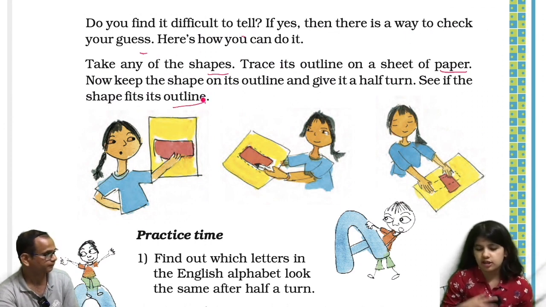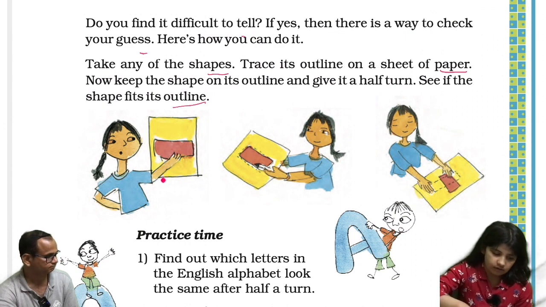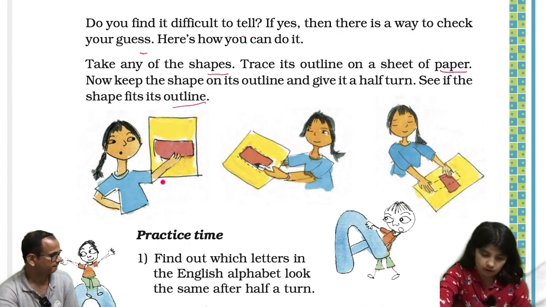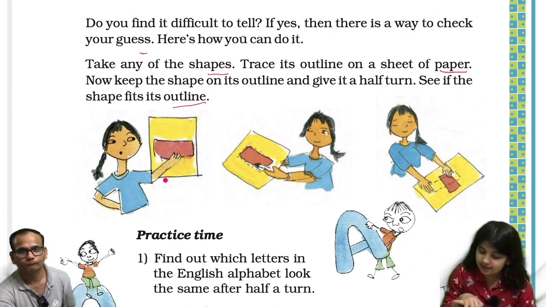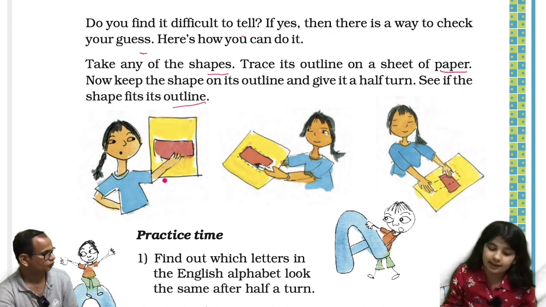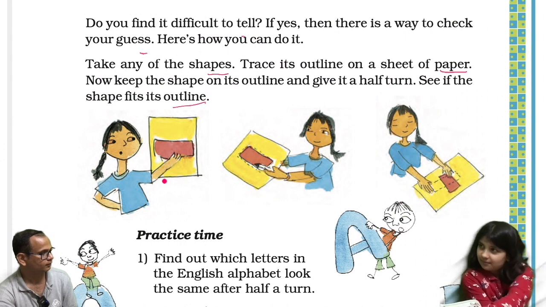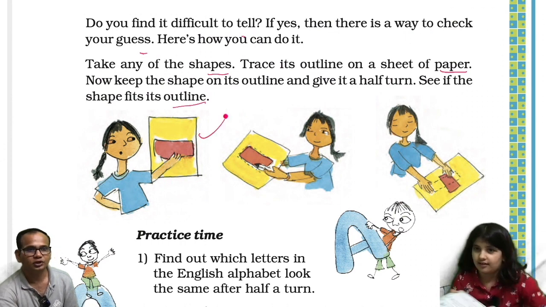Okay. That's what I was doing. See, this is my book. I'm doing it, taking it as a page. Now I'm turning it. That's the way it is. Okay, so that's how we have done.